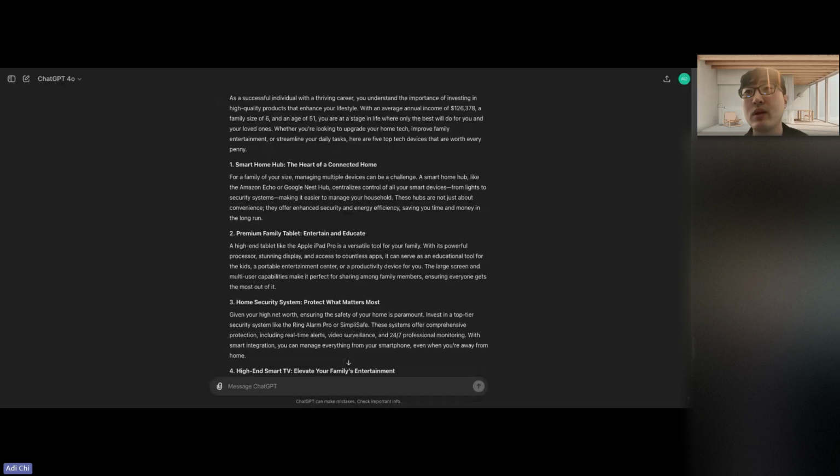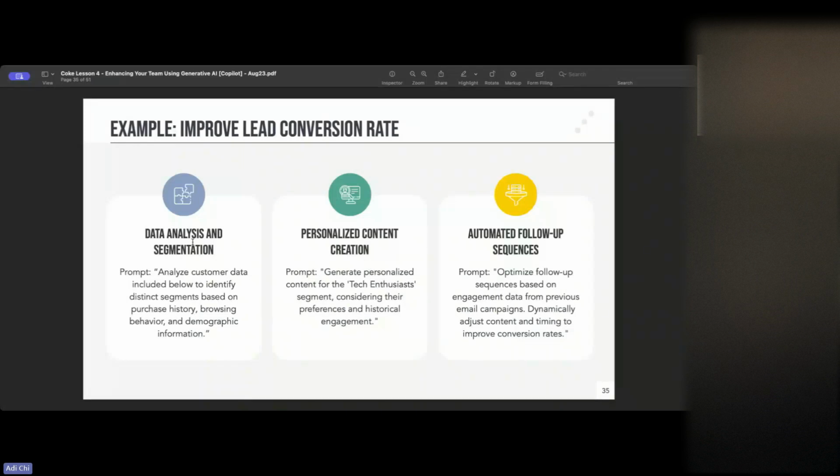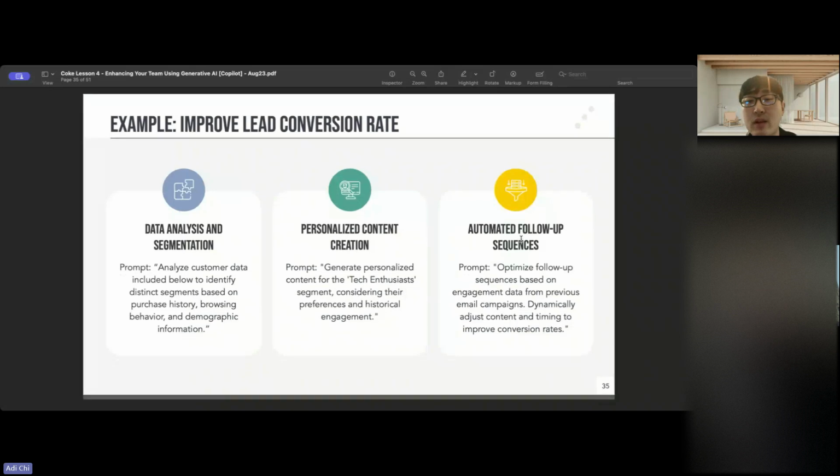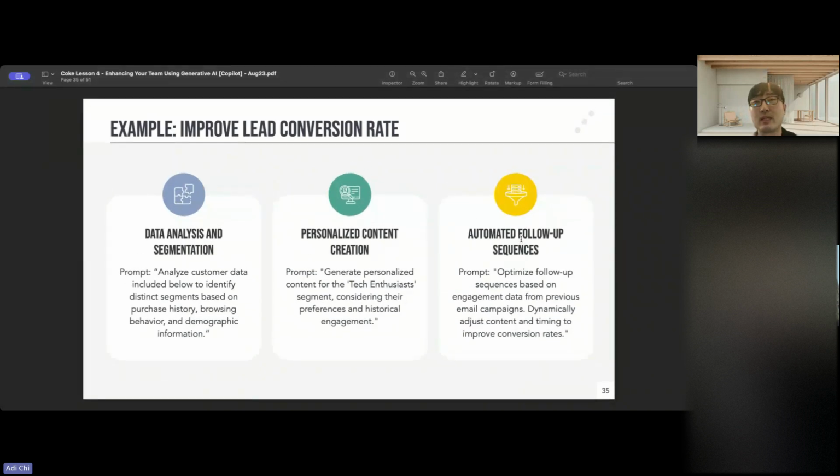So this is one example of the earlier slide that I showed you. So data analysis, segmentation, and then you can create personalized content creation, and then automated follow-up sequences. I didn't show you that there just for the sake of time, but based off of that content, I can then write a prompt saying something like, create some follow-up sequences based on the data that was provided on how I can reach out to this sort of segment group, right?